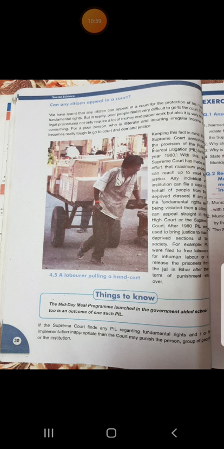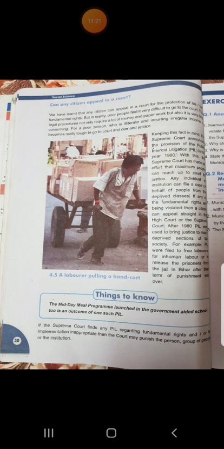Any individual or institution can file a case on behalf of people from the deprived classes, so that ज़्यादा से ज़्यादा लोग can approach court for justice, न्याय के लिए वो कोर्ट तक जा सके.